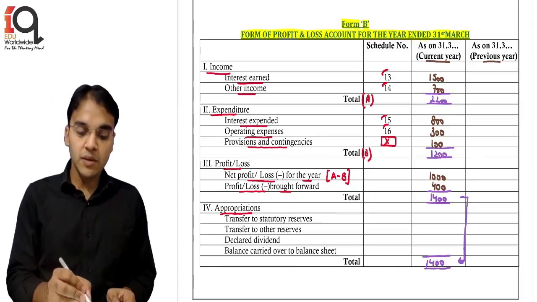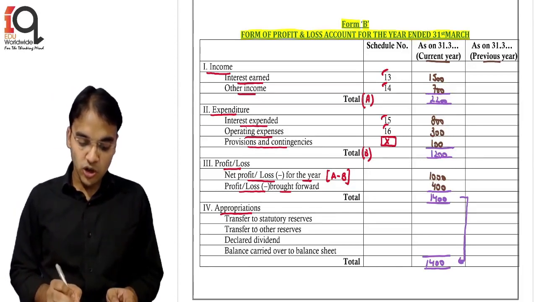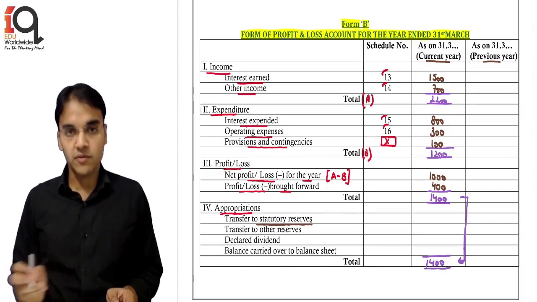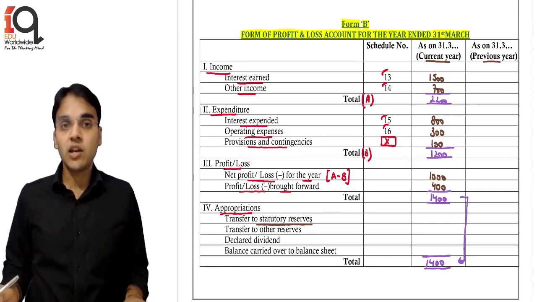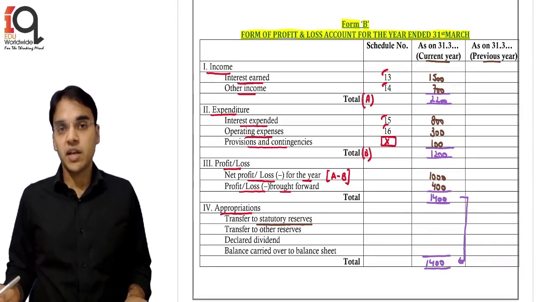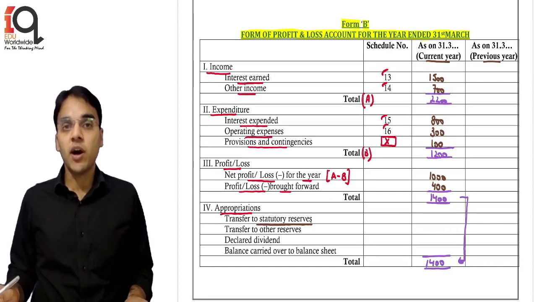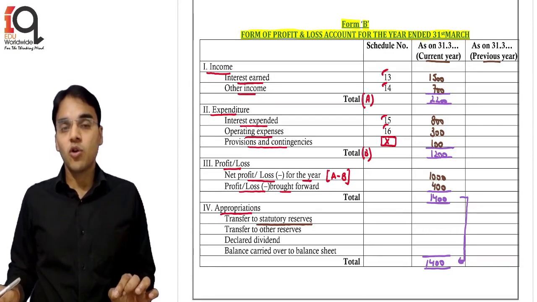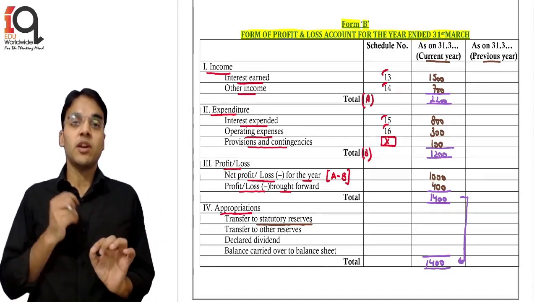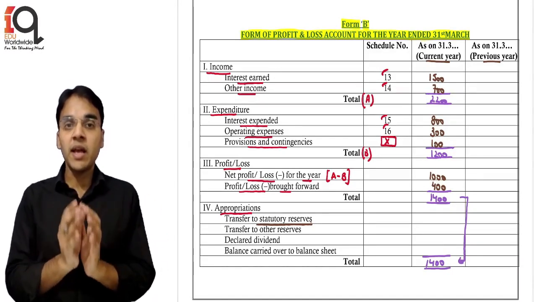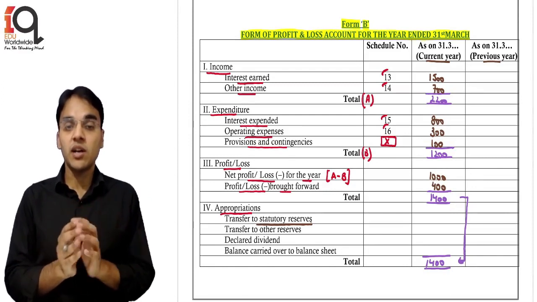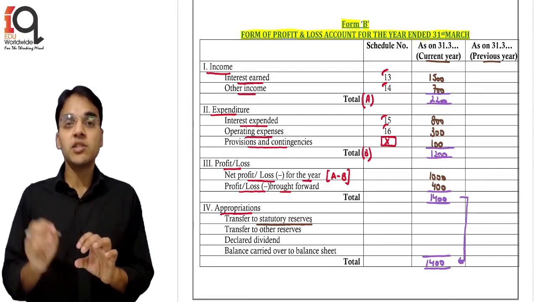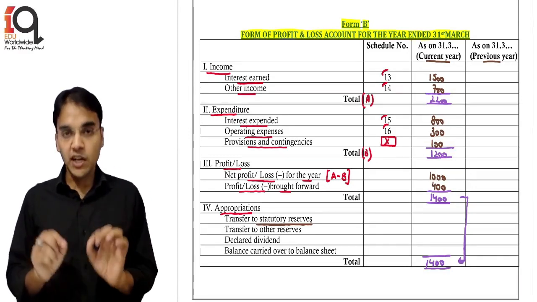The first and most important thing is the transfer to statutory reserve. There is a legal requirement under the Banking Regulation Act that every bank is required to transfer at least 20% of its profits to statutory reserve. What I am saying is that the bank has to compulsorily transfer a minimum of 20% of the profits to statutory reserve.